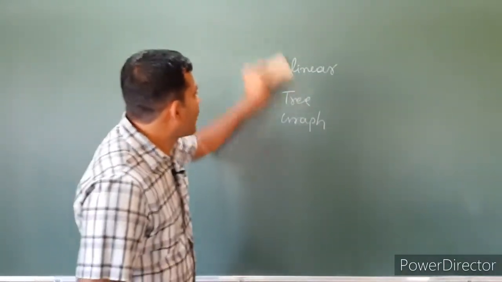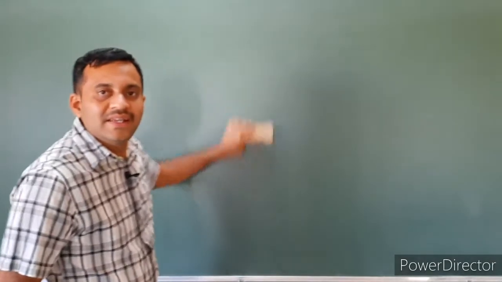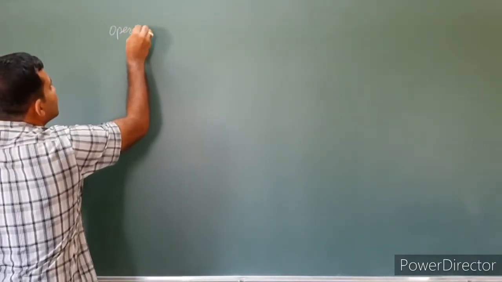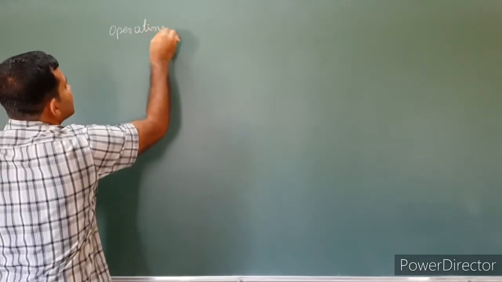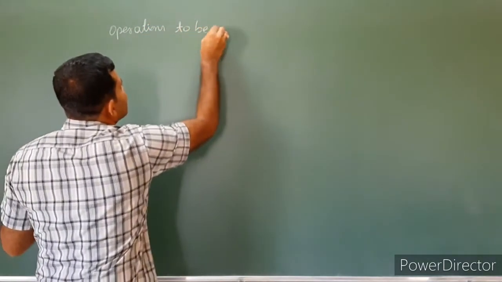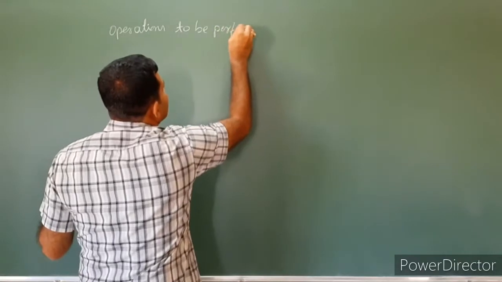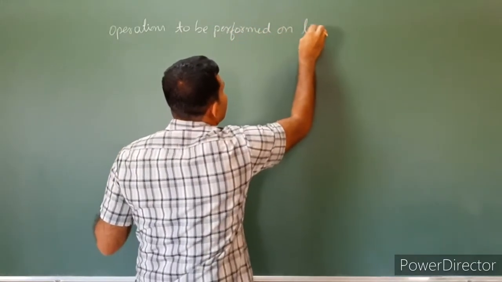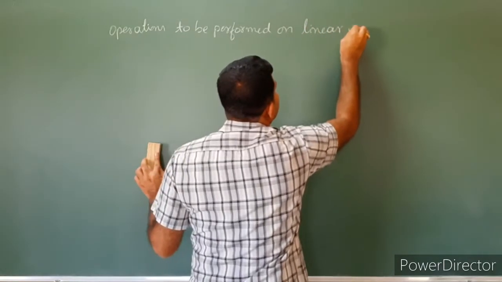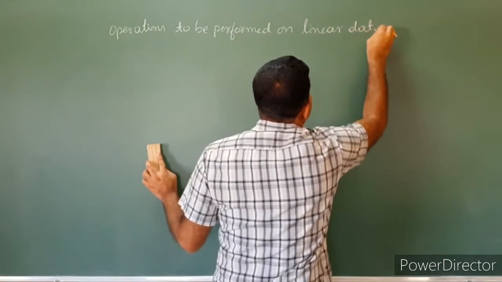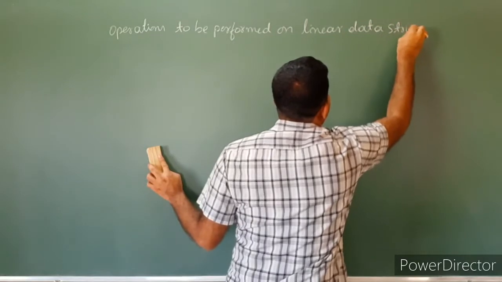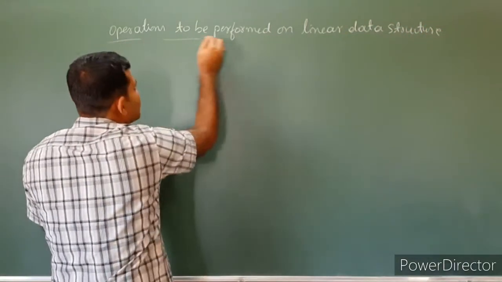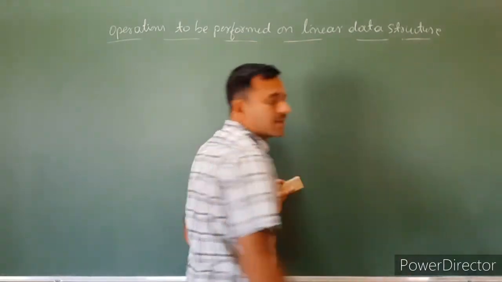Here we discuss operations to be performed on linear data structures.